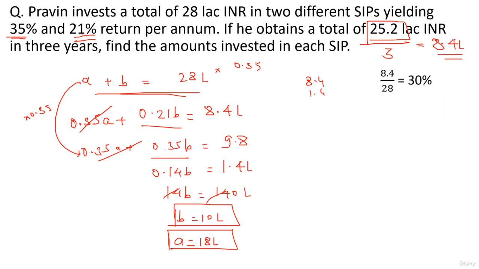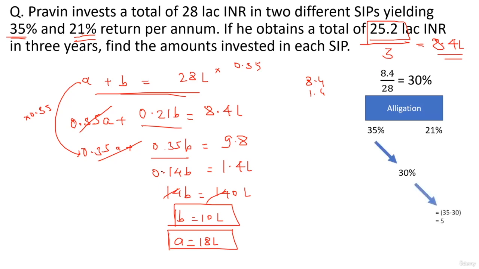30%, right? So it is like saying I have two solutions, okay? Two solutions in which the concentration of one is 35%, the other 21%, and the combined average is 30%. Okay, so applying rule of allegation, you will get the ratio, and that ratio is nothing but 9:5. So break the investment in the ratio 9:5. We divide 28 lakhs into two parts in 9:5, we get 18 lakh and 10 lakhs directly.